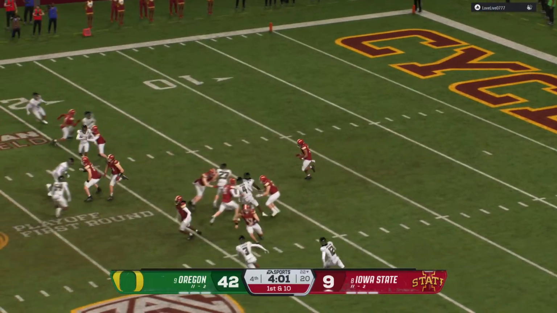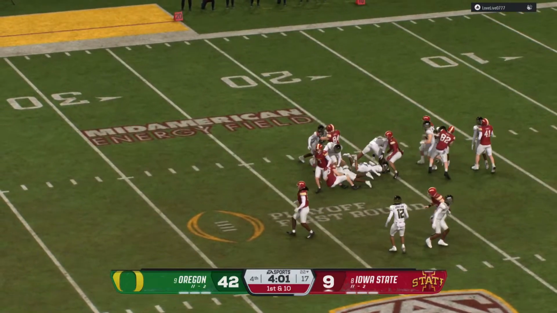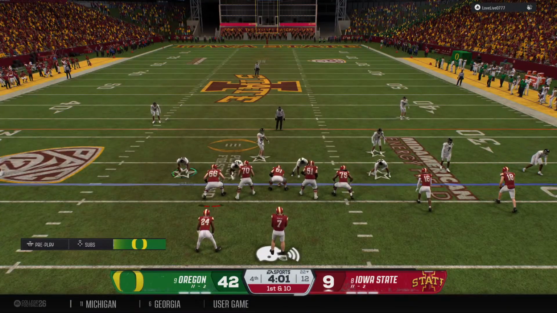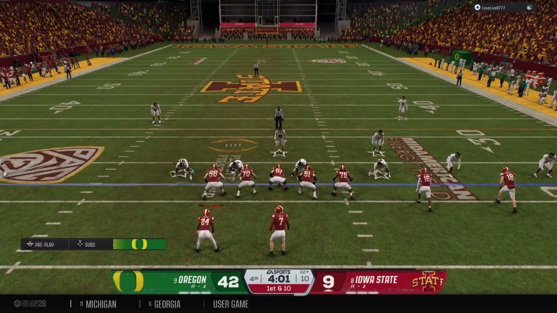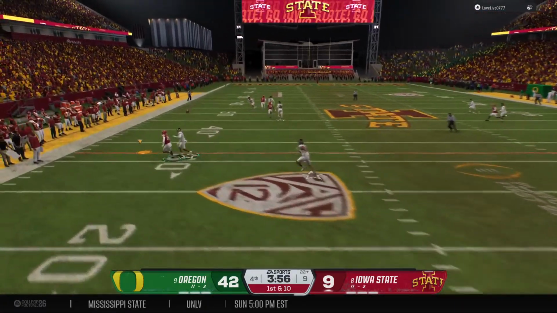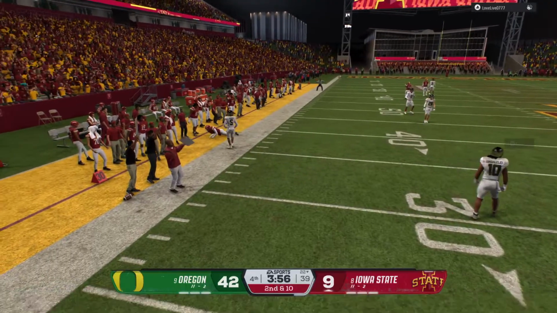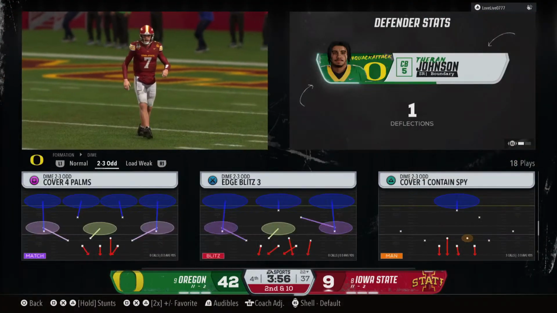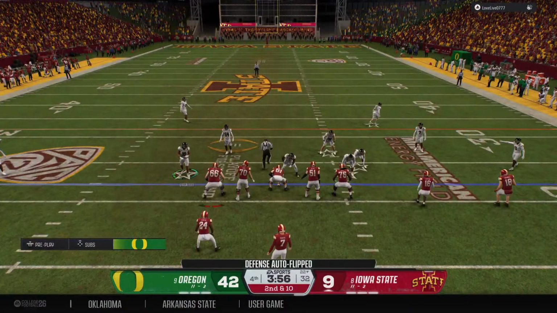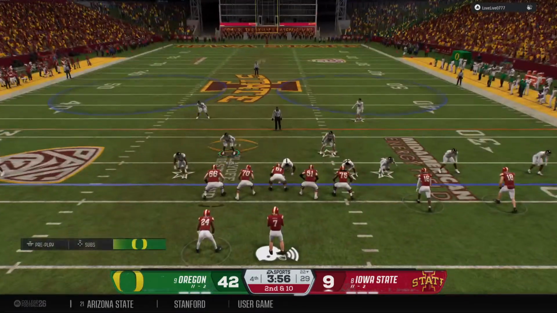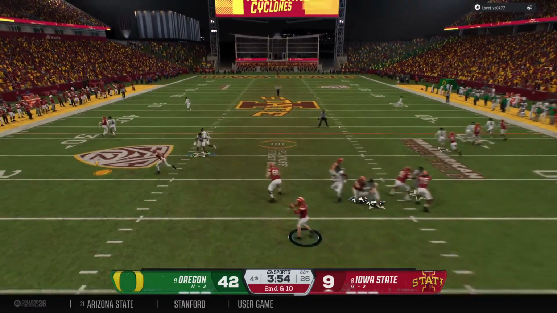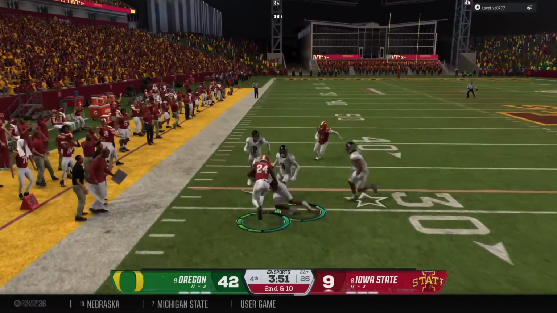1st and 10. Offense out for the first play of the drive, beginning at the 22. And looking to throw now on 1st down. But they can't make the connection. Ball's incomplete. Love the idea of the defense getting more speed on the field, whether it's nickel or dime. Get as many defensive backs on the field as you can, and then sit back when you're working with this kind of lead in the fourth quarter. You don't want to give up the big play. Force them to throw underneath, tackle them inbounds, and keep that clock moving.